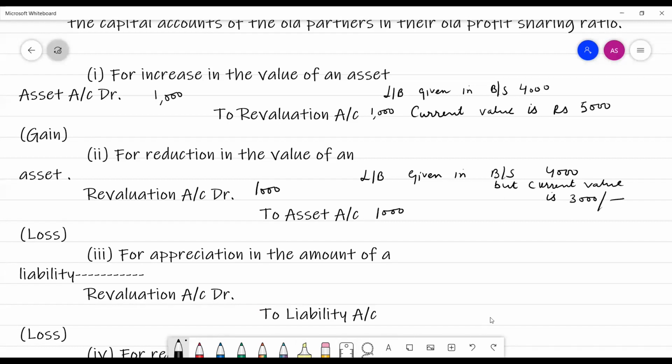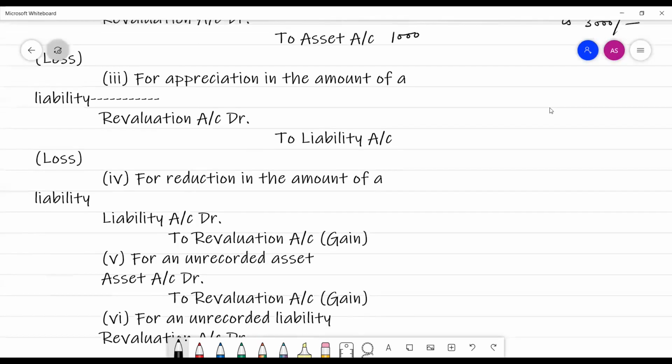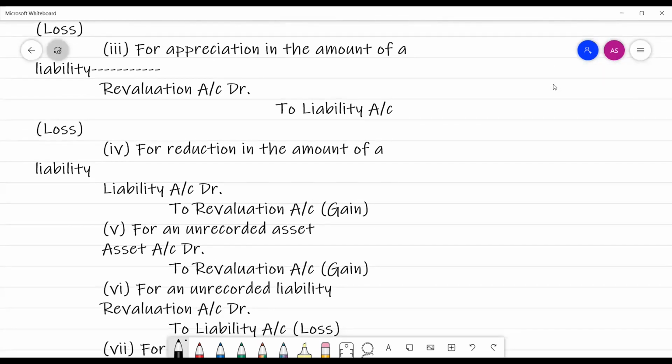Third, if there is an appreciation in the amount of a liability. For example, the creditors given in the balance sheet are rupees 5,000, and the current value of the creditors, which we have to pay, is rupees 5,500.